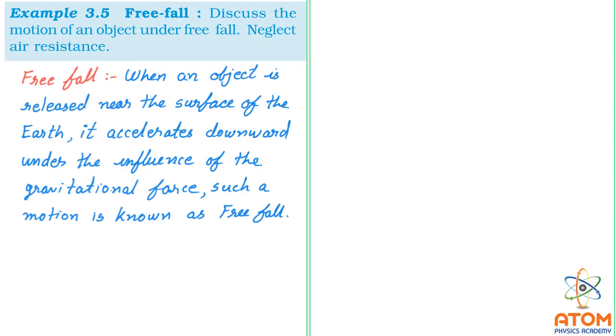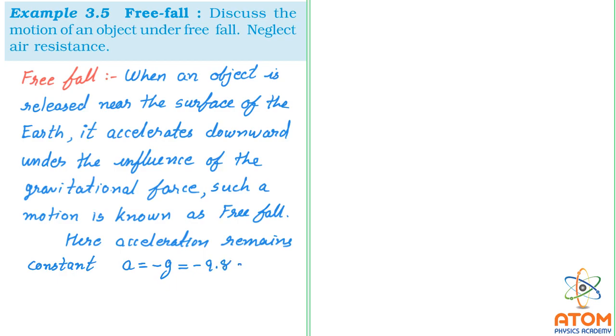Here we should add that the acceleration remains constant and is equal to minus g, that means minus 9.8 meter second inverse square, right?